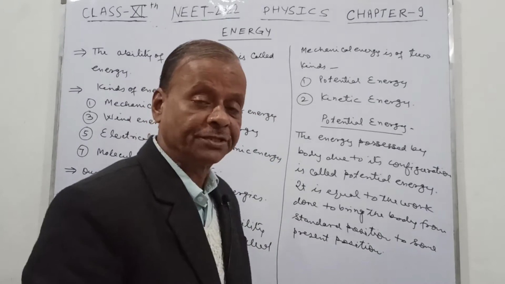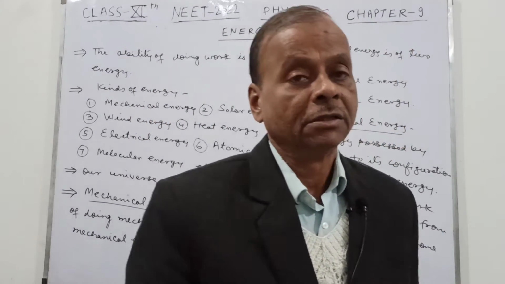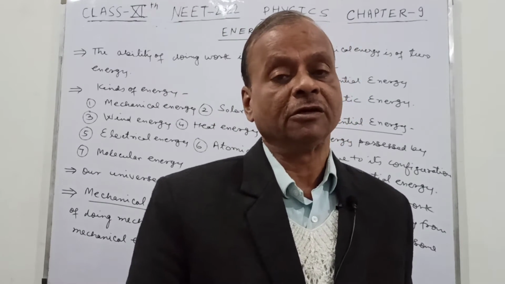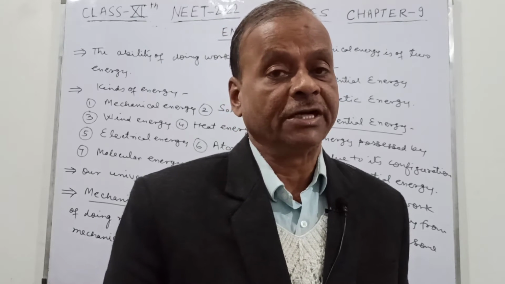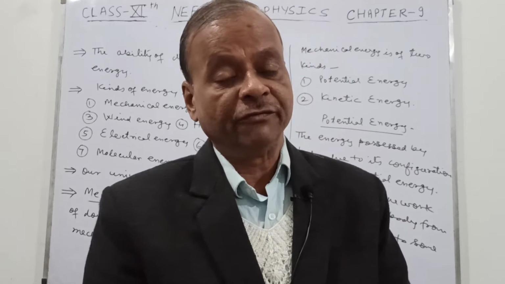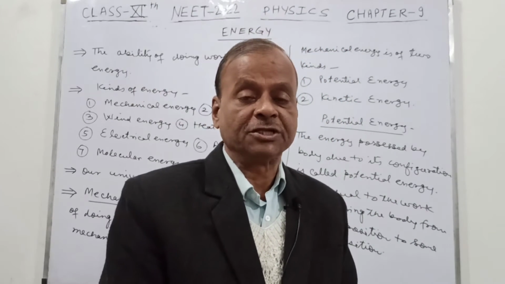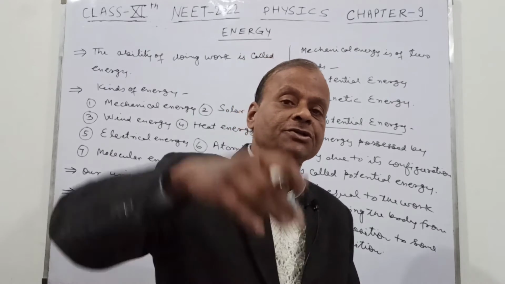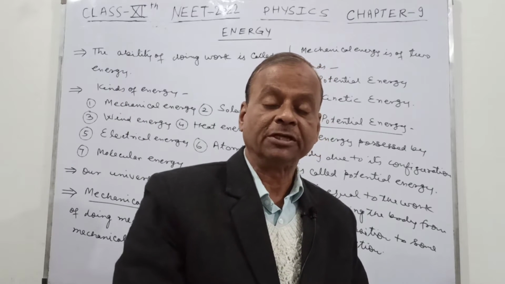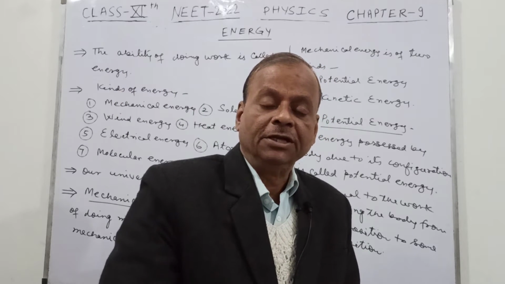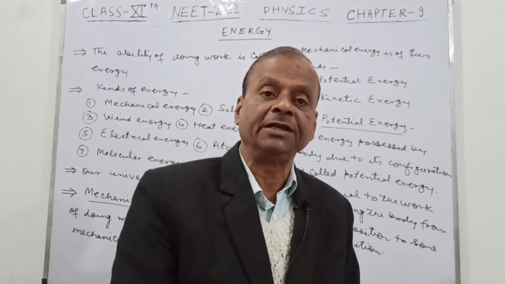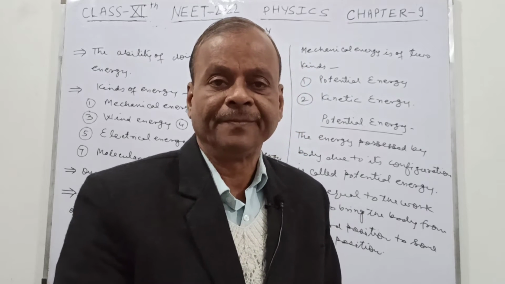Standard position is the point where the body has no ability to do work. This happens when the body is at infinity, because at infinity there is no ability of doing work. Suppose we have a gravitational field and the body is at infinity, then there will be no gravitational force, so no work done by gravity. So the position at infinity will be taken as the standard position.